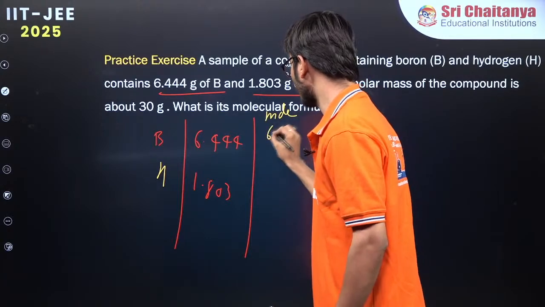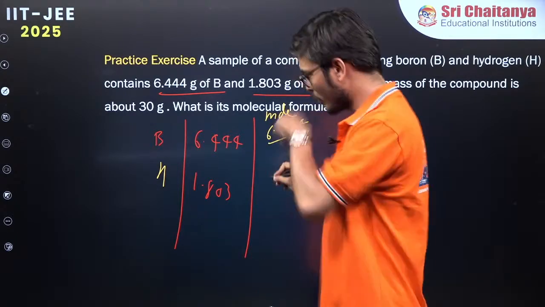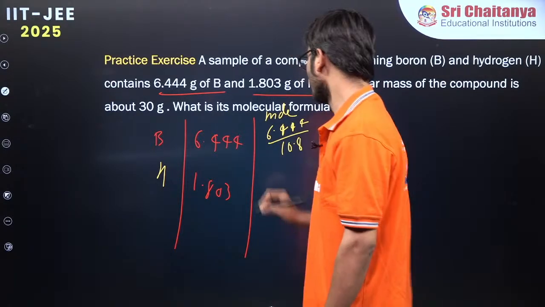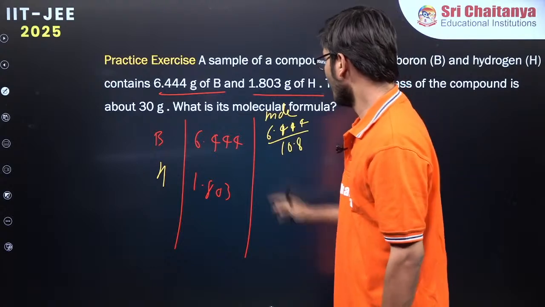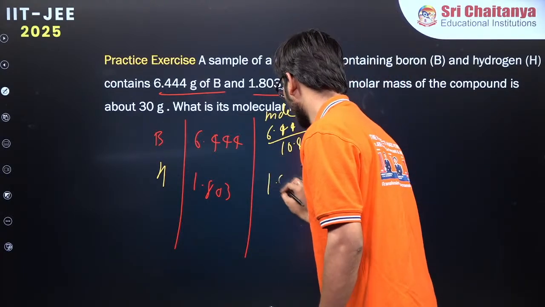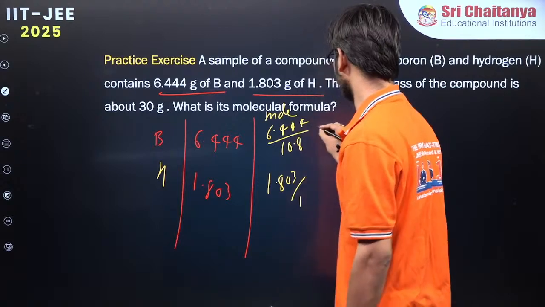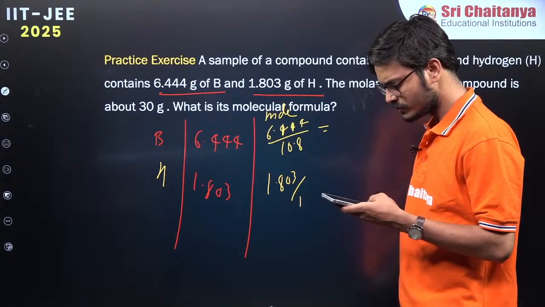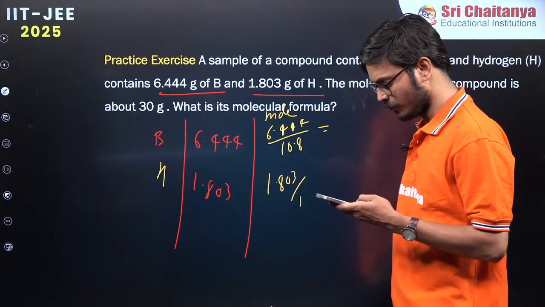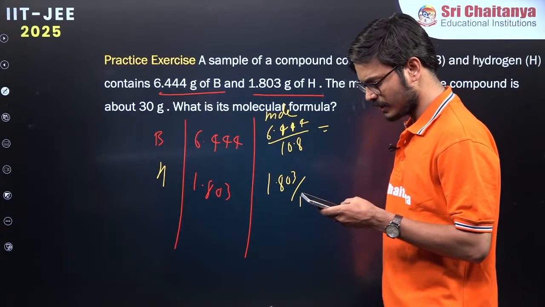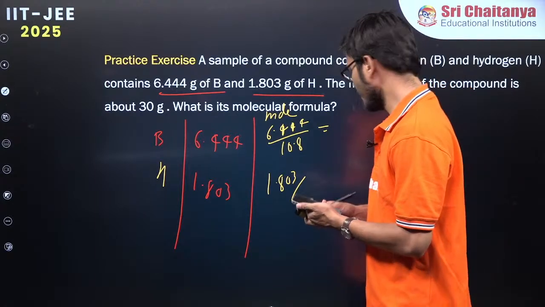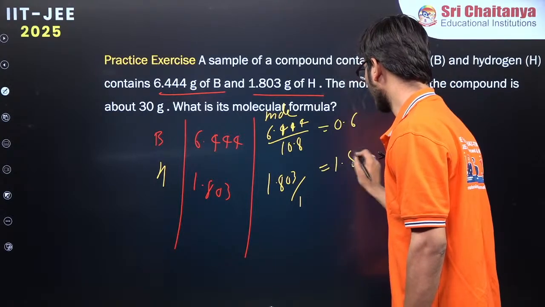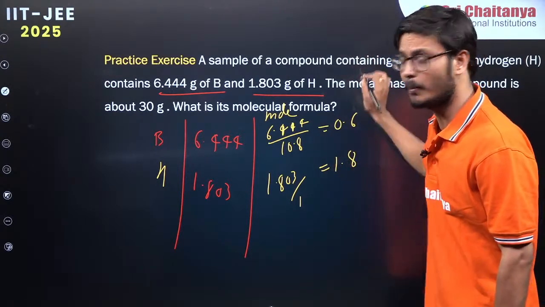So mole of boron is 6.444 divided by the mass of boron. I think boron's mass is approximately 11, exact mass is 10.8 something. Approximately we can go for 11. And hydrogen's mole will be anyway 1.803 by 1. So that is the mole. If you divide 6.444 by 10.8, approximately it is 6, so this is coming out to be 0.6. And this is 1.8. Now this is the mole ratio, beta ji.